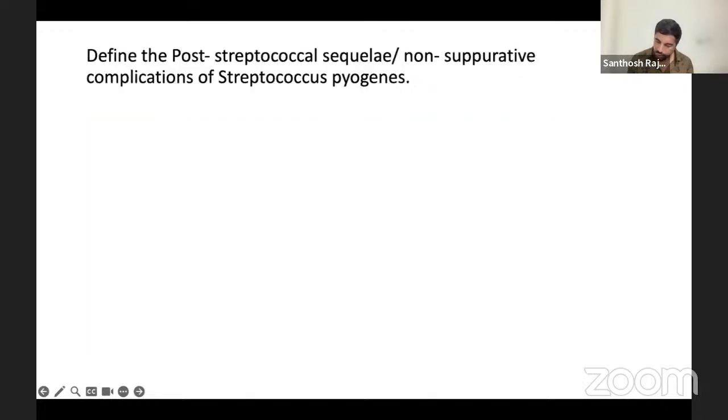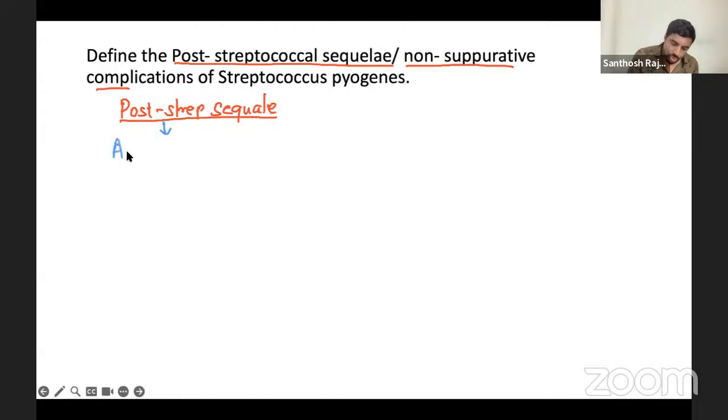Now we are going to the last question. That is the post-streptococcal. The question is define post-streptococcal sequelae and the non-suppurative complications. So what is this? Basically, when you talk about the post-streptococcal sequelae, the main reason for this is due to autoimmunity. That is important.